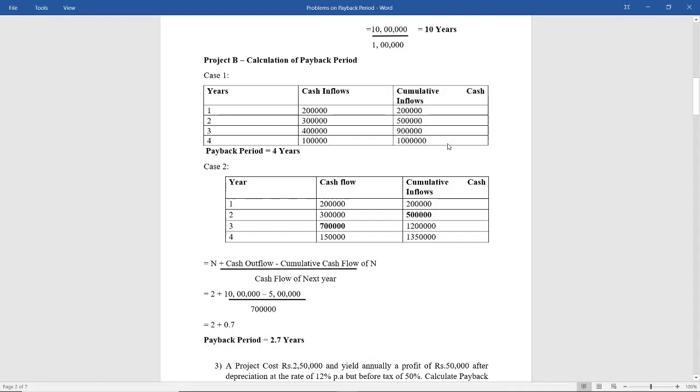In that you can have two scenarios: you find exactly a year where your cumulative cash inflow is equal to your outflow, or you may not find the exact year in which your cumulative cash inflow equals your cash outflow. So you have to use this formula in that case.